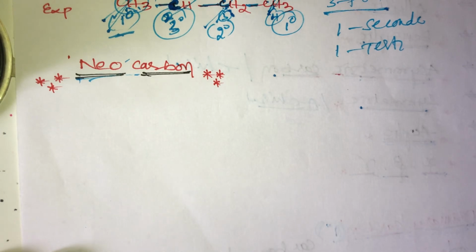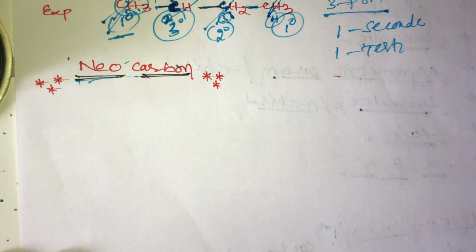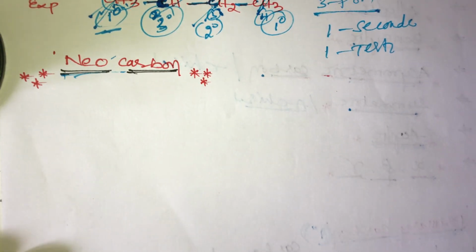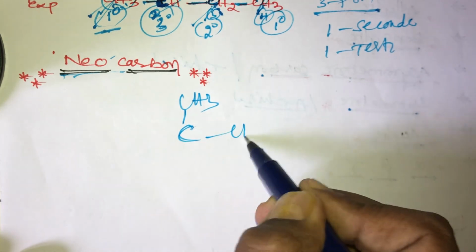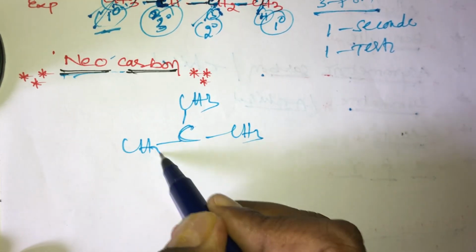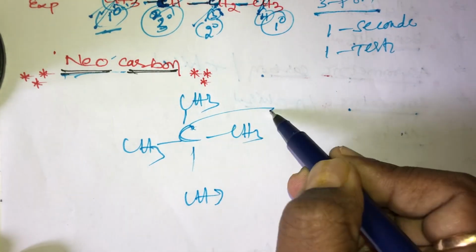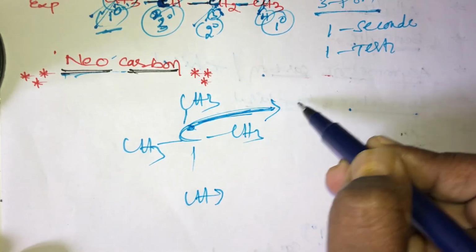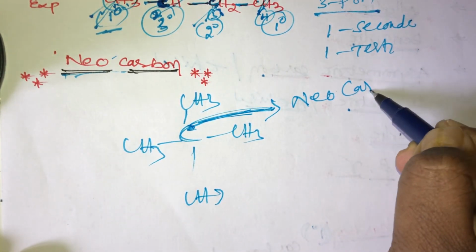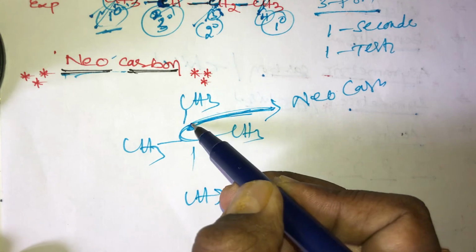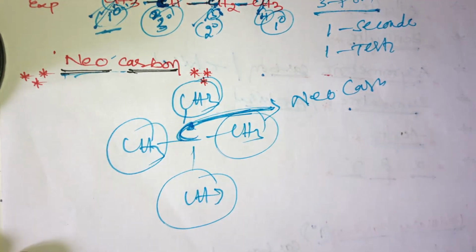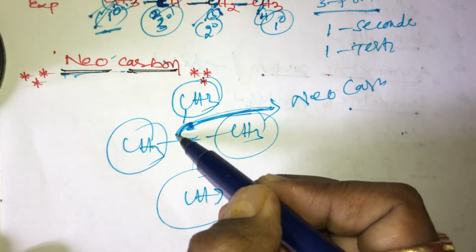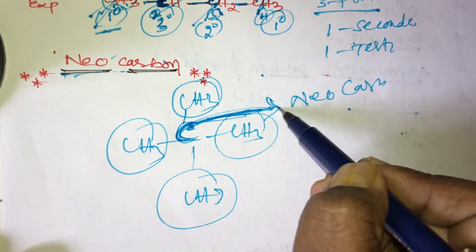When a carbon is bonded with 4 other carbons, it is called neocarbon. Example, this is the neocarbon example. CH3 and this is the CH3. This middle carbon is called neocarbon. Neocarbon means when this carbon is bonded with 4 other carbons. This middle one, this center carbon, is called neocarbon.